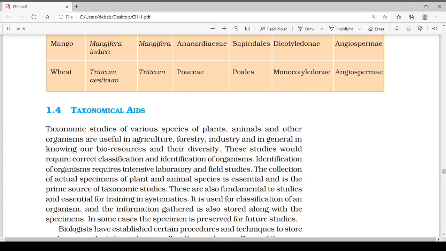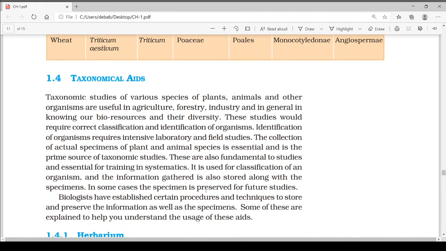The collection of actual specimens of plant and animal species is essential and is the prime source of taxonomic studies. These are also fundamental to studies and essential for training in systematics. It is used for classification of an organism, and the information gathered is also stored along with the specimens. In some cases, the specimen is preserved for further future studies.